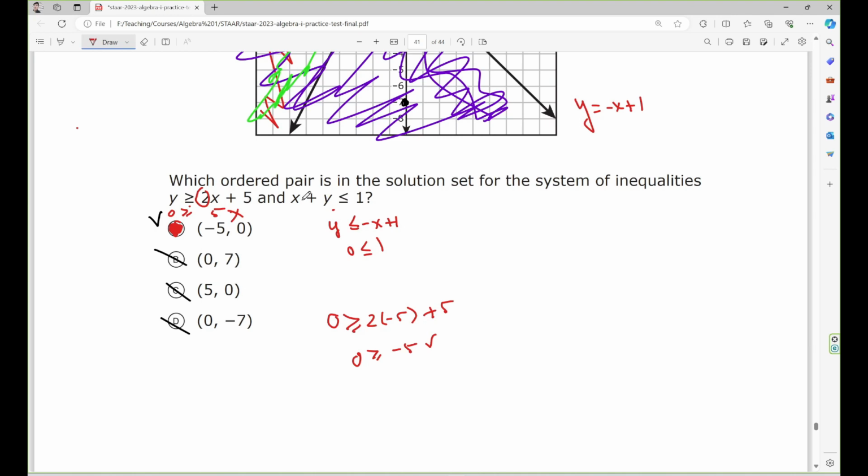Substitute this into this inequality. X equals negative 5, y equals 0. So you have negative 5 plus 0 less than or equal to 1. Negative 5 less than or equal to 1. This is true. So these points make two inequalities true. This is the right answer.